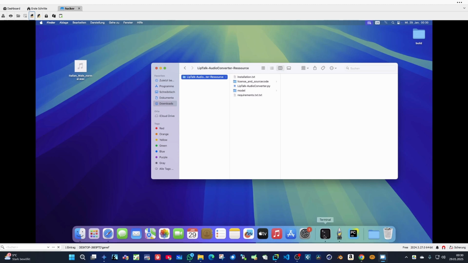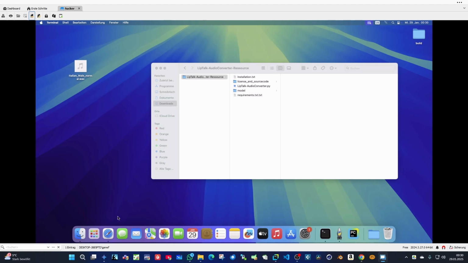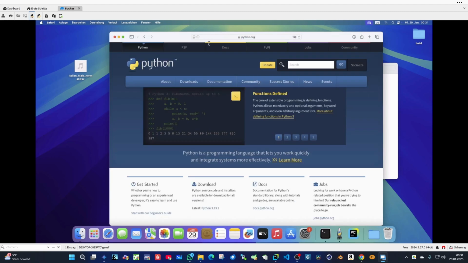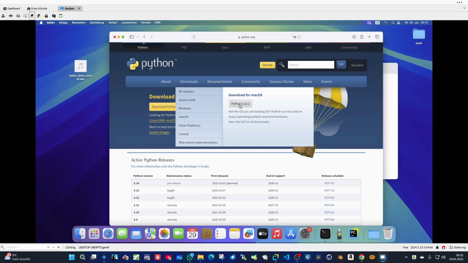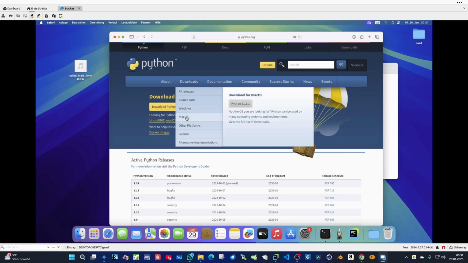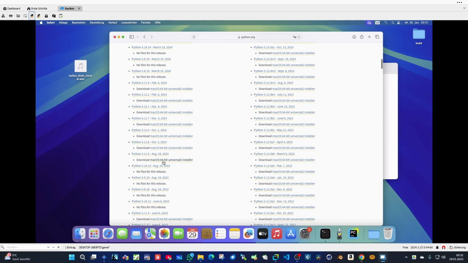Open the terminal and check if you have Python already installed. Simply type python3 --version. As you can see, Python 3.11 is installed on my system. But in case it is not, simply open your internet browser, go to python.org and go to downloads, Python 3. You can try to download the latest, but I did that with Python 3.11.5. So I go to downloads and macOS and search for my 3.11.5 version. So here it is.